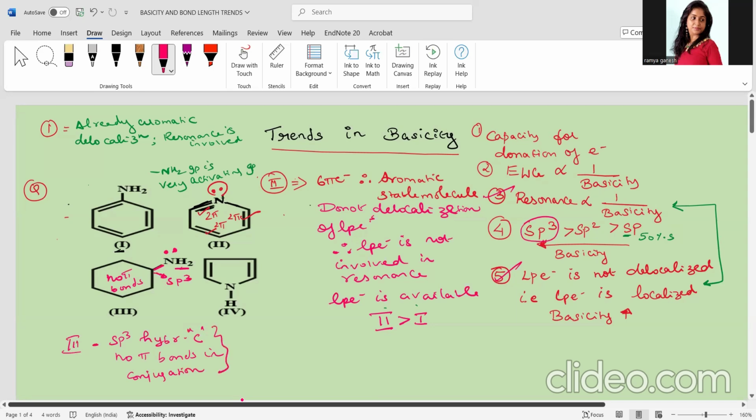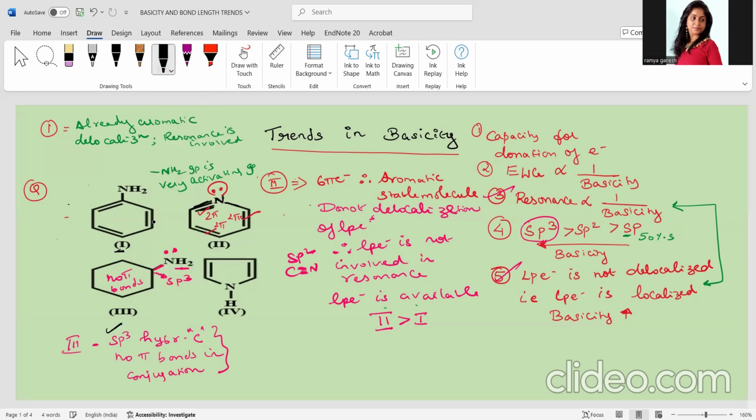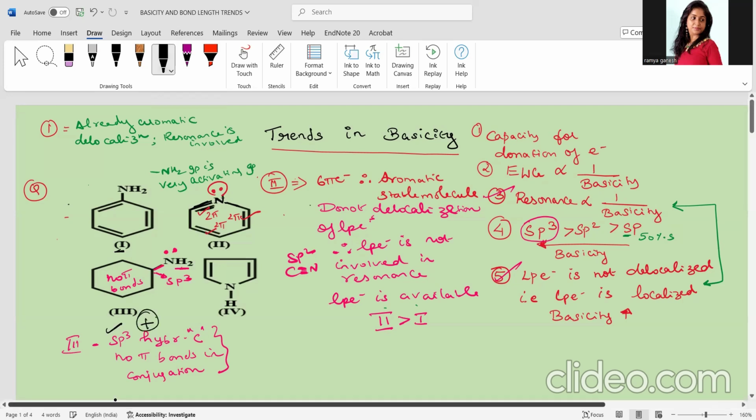With these two additional features compared to the second one, children, what did you see? Carbon and nitrogen, it is with an sp2 hybridized carbon, isn't it? So definitely, when comparing the third one and the second one, the third one is having an sp3 hybridized carbon. Very good, a positive point we have. There is no pi bond for conjugation. Again, a positive point we have. So two positive points make it still more basic. Am I correct, children? So therefore, the third will be more basic than the second one. Clear, ma'am? We have not solved the fourth one.